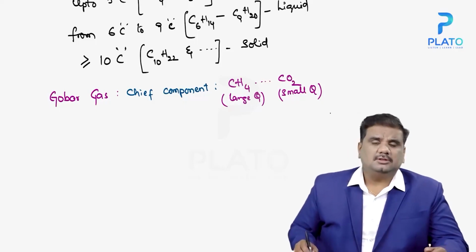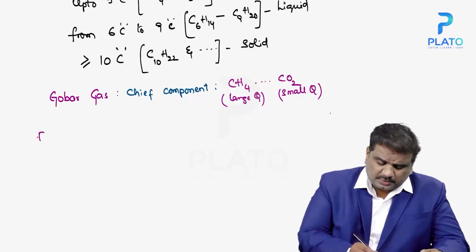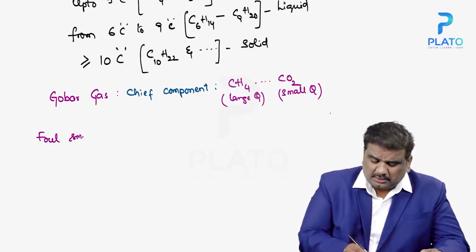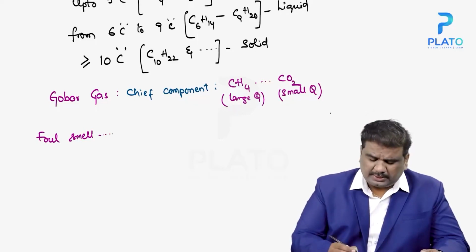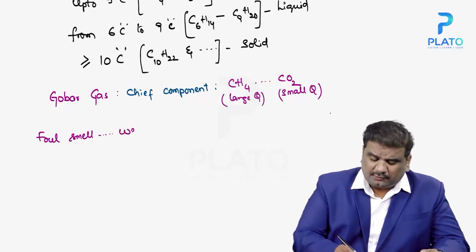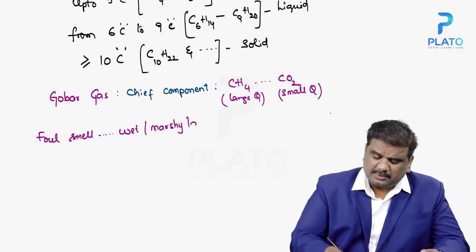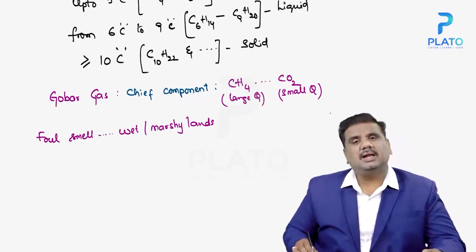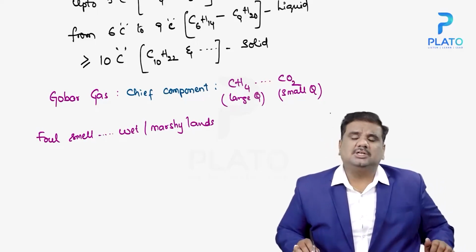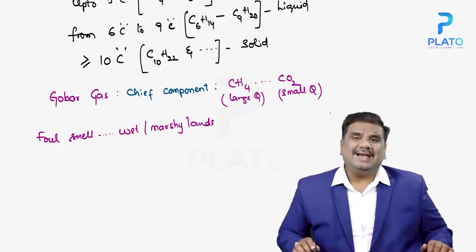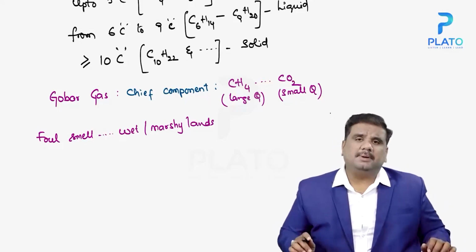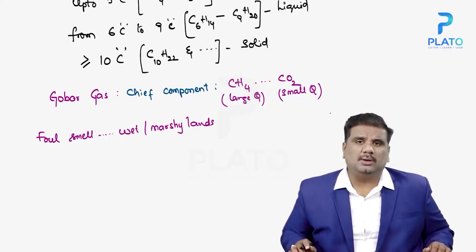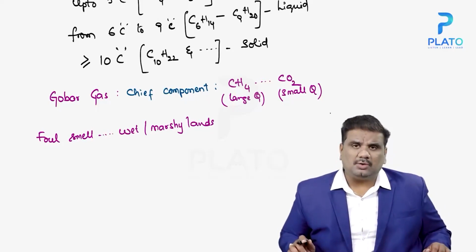At the same time, the foul smell that is coming from wet or marshy lands, these wet or marshy lands in general we find near the equatorial region.